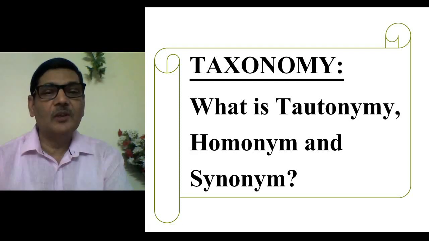We characterize them and classify them into different taxonomic categories. So taxonomy is actually a field of biology that deals with naming, characterization, and classification of organisms.